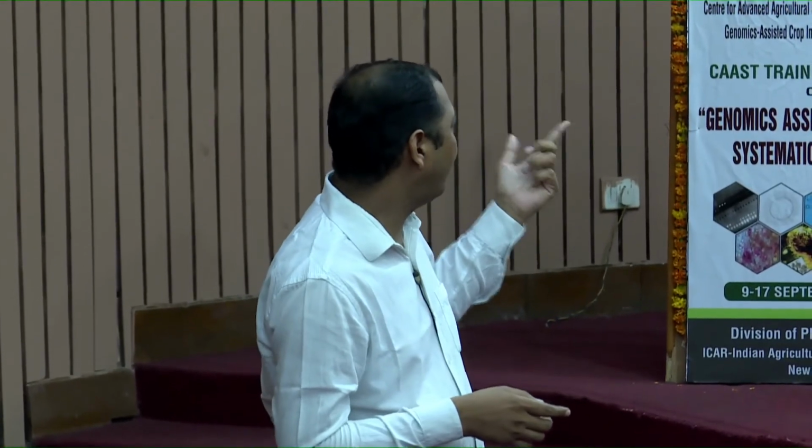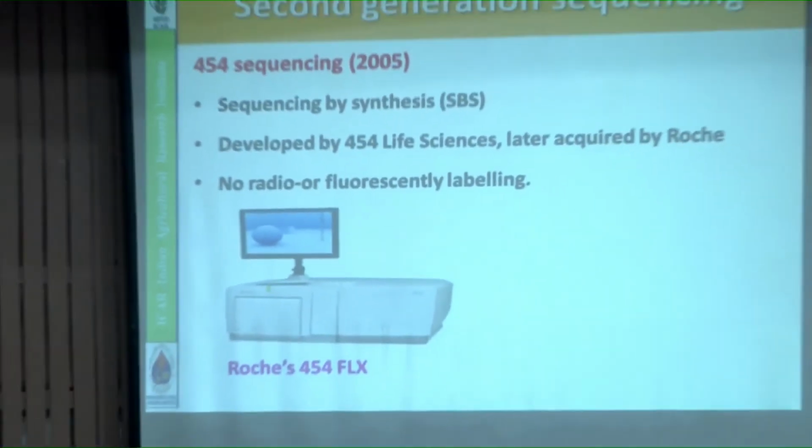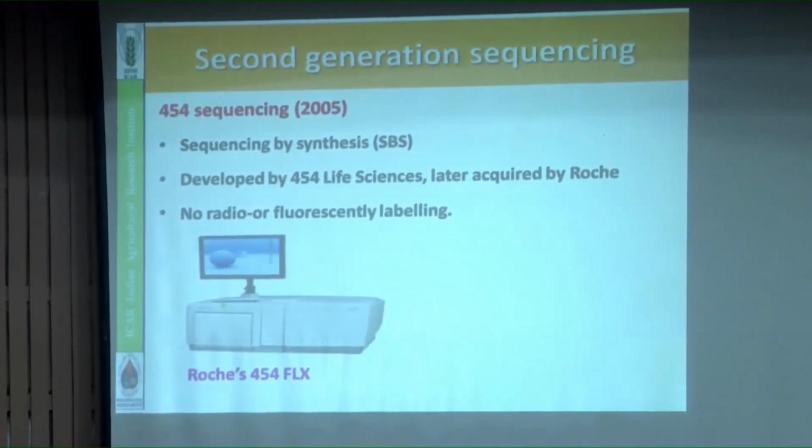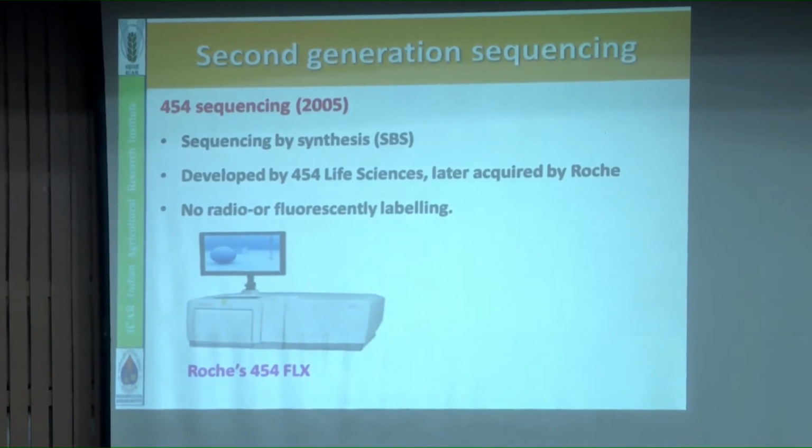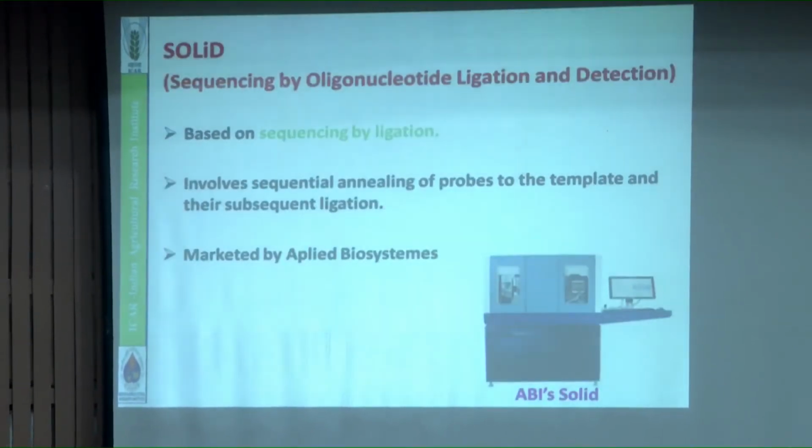Later on the second generation sequencing platforms came. First is Roche 454 FLX, where a new chemistry was used, sequencing by synthesis. It is non-radiolabeled, using fluorescent labeling sequencing. Next, please. Then the SOLiD platform came. It uses a different chemistry, sequencing by ligation, and it is marketed by Applied Biosystems, but in this case it involves sequencing allele probes in a template and their subsequent ligation. Next, please.